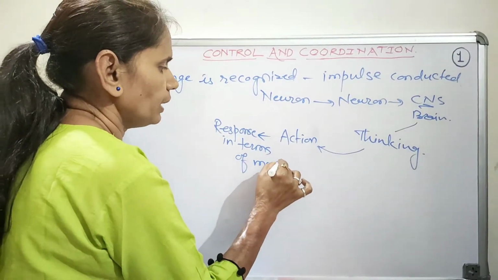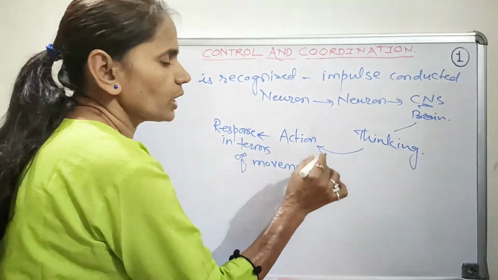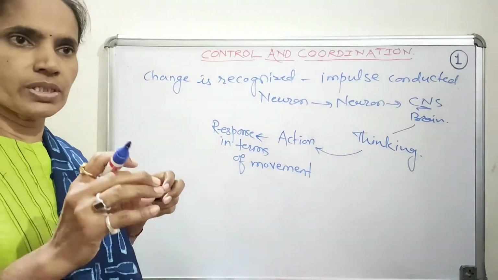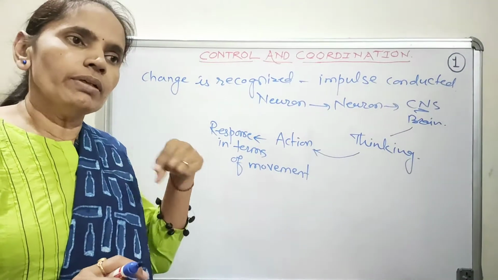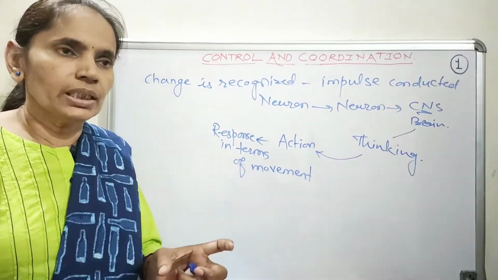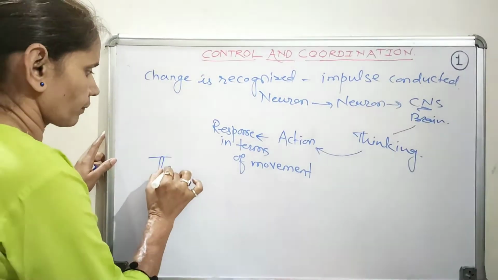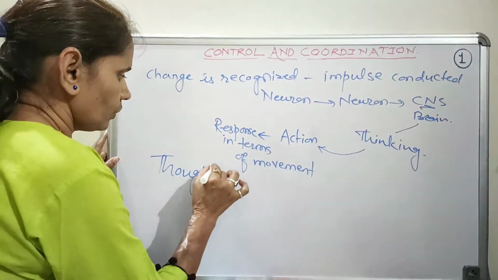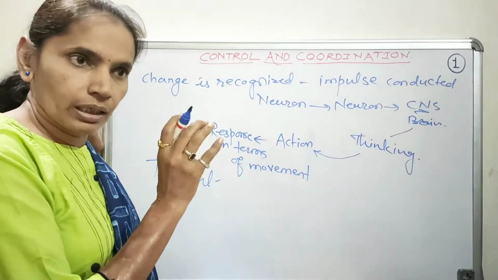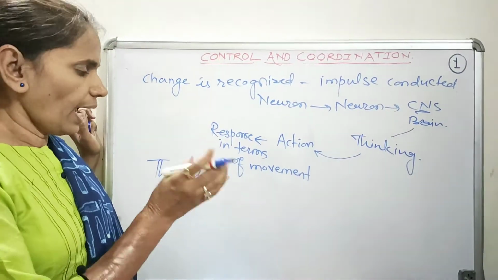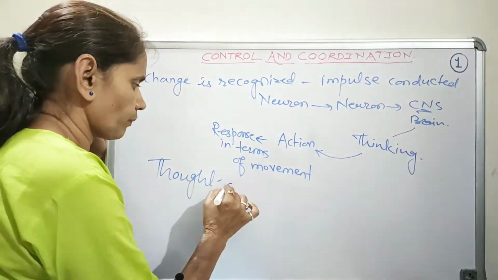For example, when we pull a chair, suppose we want to sit. What will we think? We will think about it, we will pull the chair and we will sit. So it is a thought action. The carefully controlled movement is there and it is a thought action.